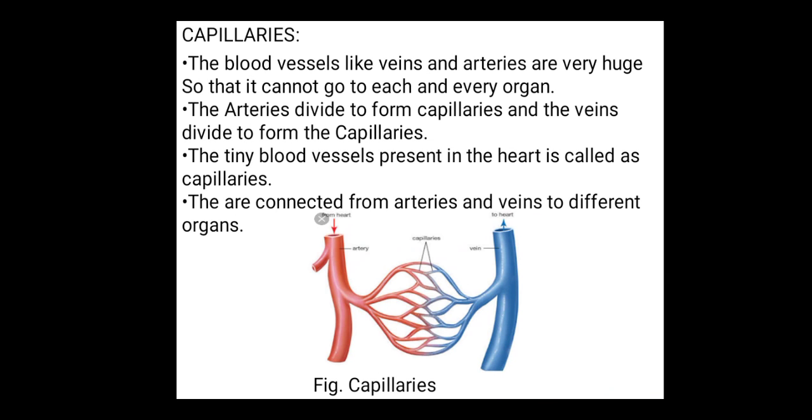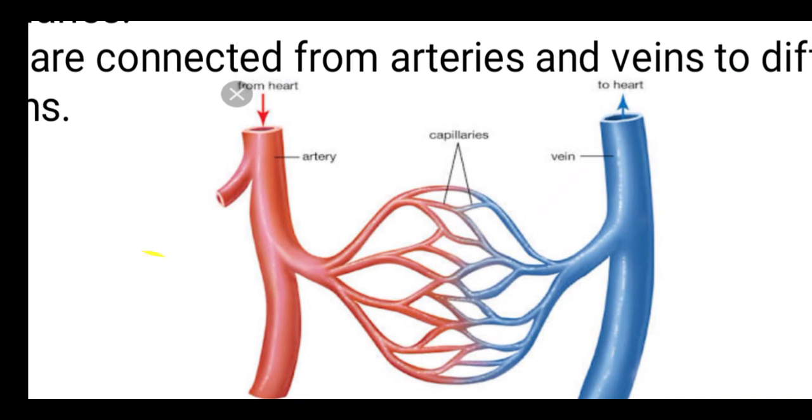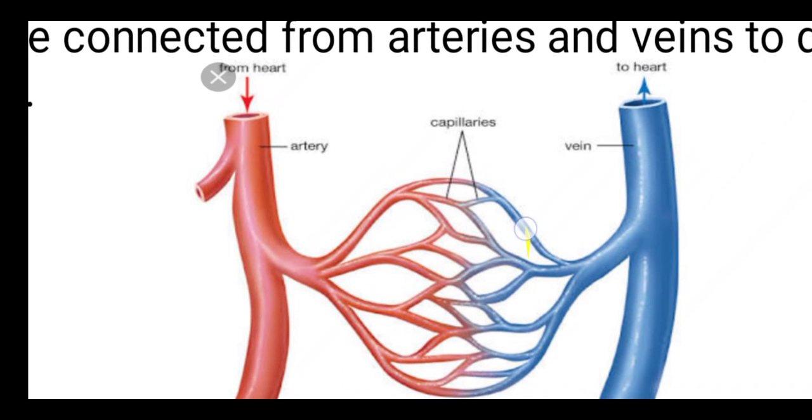The blood vessels like veins and arteries are very huge, so they can go to each and every organ. The capillaries are the tiny blood vessels present in the body. The arteries divide to form capillaries and the veins join to form the capillaries. The arteries and veins are interconnected with the help of capillaries. As you can see, these small tube-like structures are known as the capillaries.